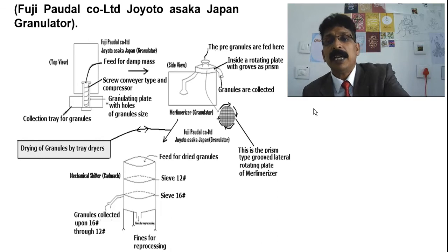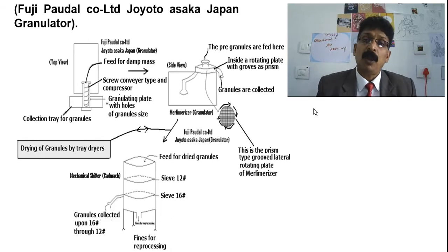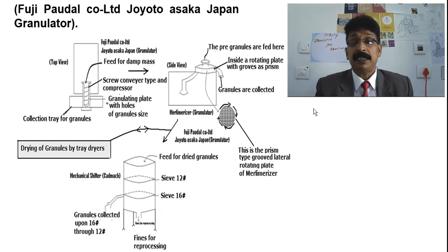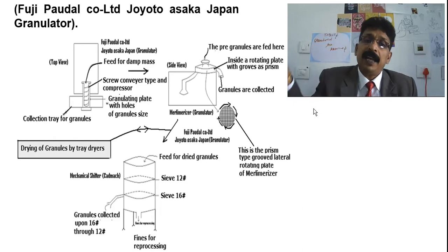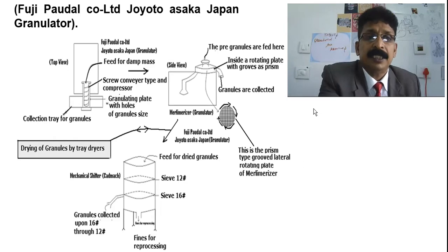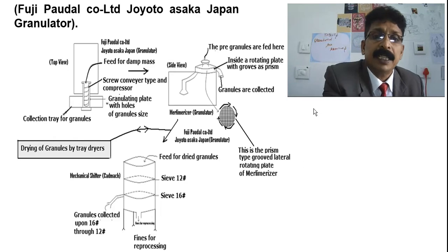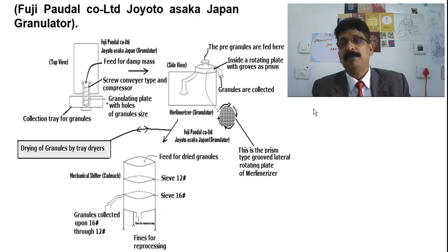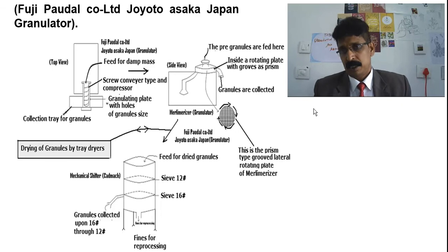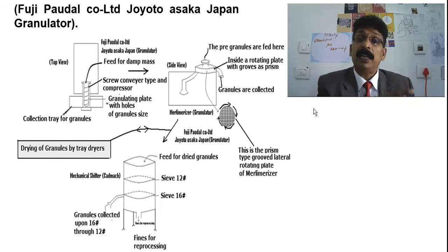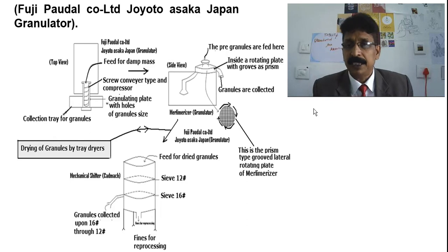Coming to the mechanical siever, you can use a 12 sieve, 16 sieve, 30 sieve or 44 sieve. Whatever sieve you like, you can keep in the mechanical shaker sieve, and they will put it in the third machine. The dried granules from the tray are transferred to this sieve, and then you will get uniform round granules. If you want to coat and pack in capsules, you can go for that. Otherwise, you can simply sieve it and go for compression.